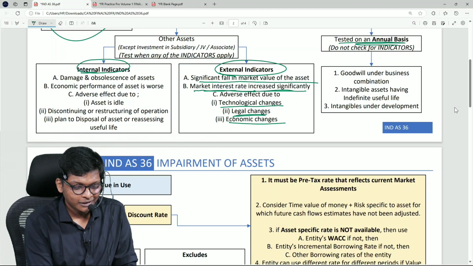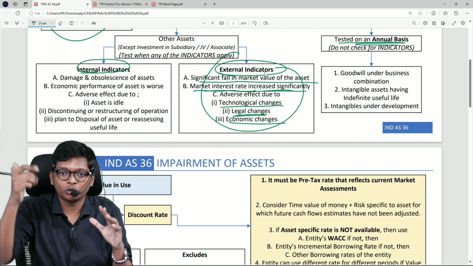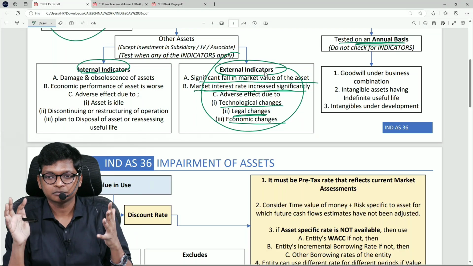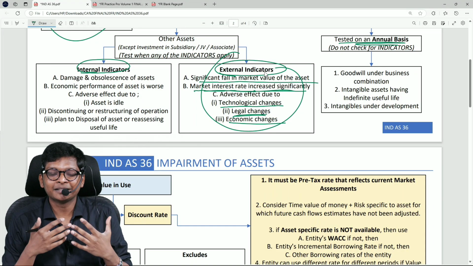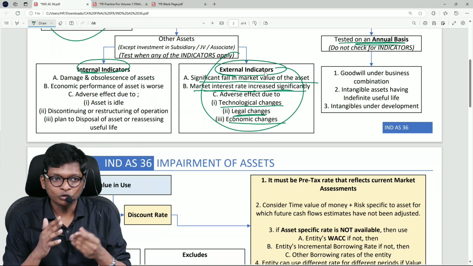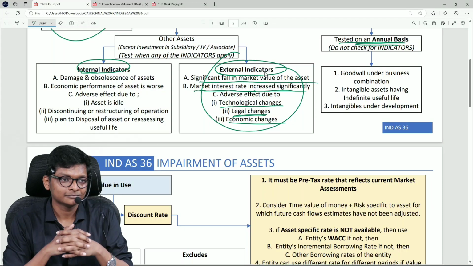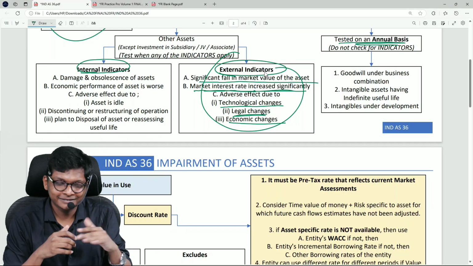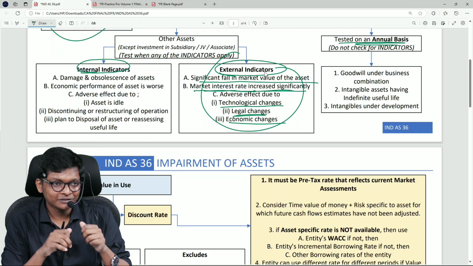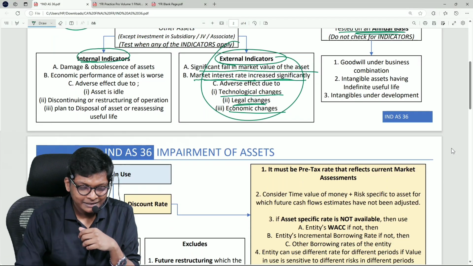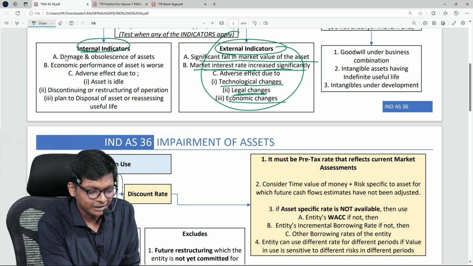Fine. Now, internal indicators. Whatever we saw here is external, beyond my control. A company can't do anything about it. Internal is because of me. Sir, tell some internal indicators. iPhone is there. Kaushik kept it on his next table. Somebody sat on it and it broke. So, this is external. Now internal: Kaushik himself sat on his iPhone. Screen cracked. Like that, internally what all is there? Asset is damaged.